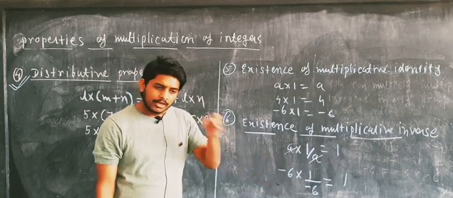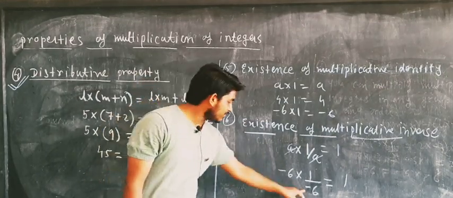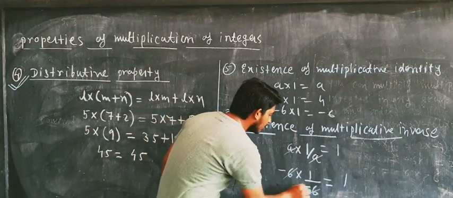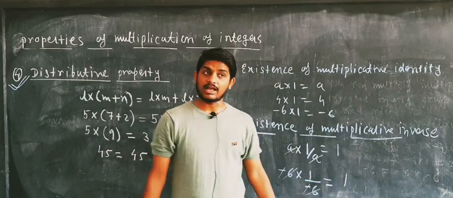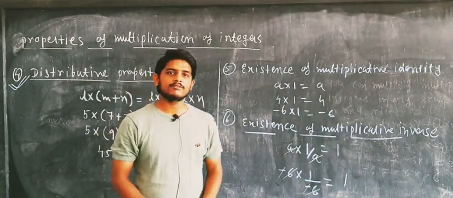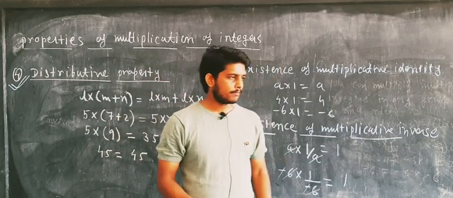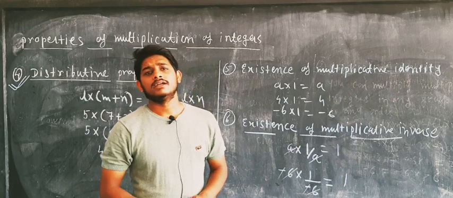What is the inverse of minus 6? It will be 1 upon minus 6. So minus 6 and minus 6 get cancelled, and minus and minus also get cancelled. You will get 1 as the answer. And as you all know, the division of a negative number by a negative number is always a positive number. So these are the properties of multiplication of integers.